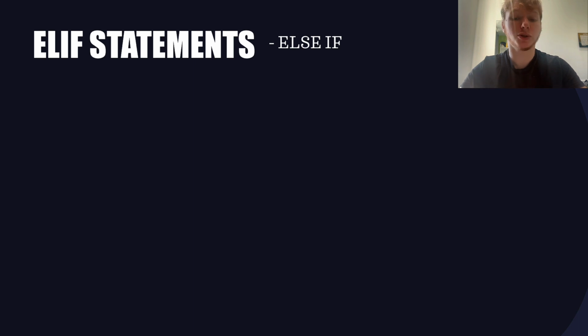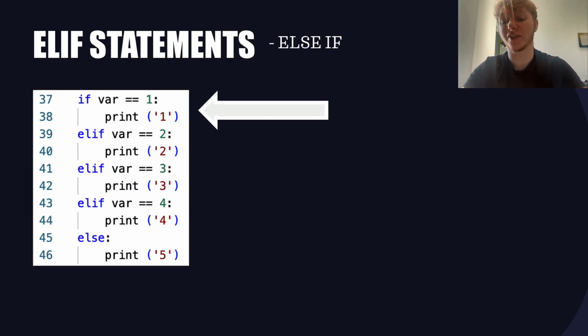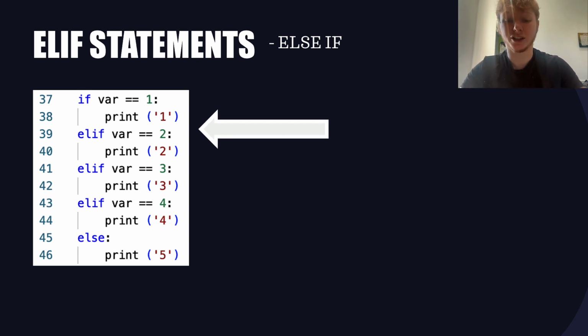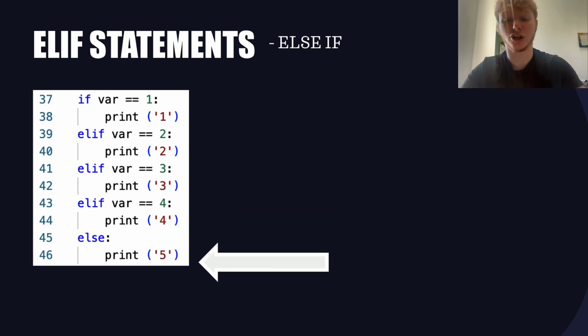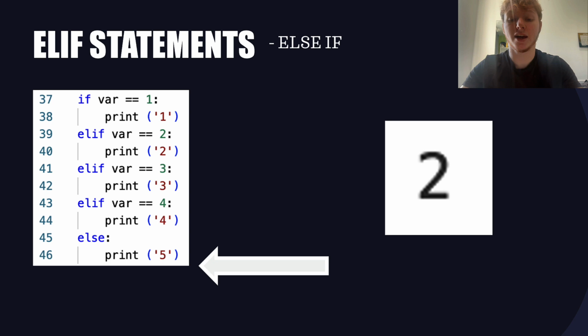Let's amp it up a notch with a scenario featuring 3 elif statements. If the initial if is a no-go, Python will proceed to check the first elif. If it hits jackpot, great, it prints number 2 and moves on. If not, it saunters down the line, checking each elif until it finds a match or gracefully concludes the tale with either an else block or nothing more. So with var set to 2, brace yourselves for the thrilling journey as Python navigates through the labyrinth of conditions, ultimately revealing the magnificent number 2 on your screen.